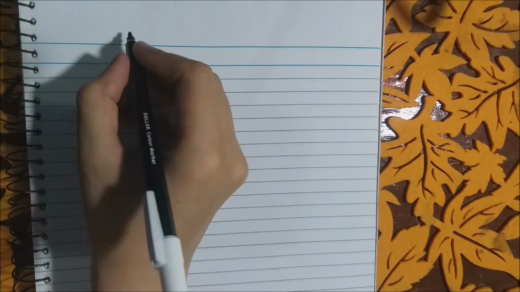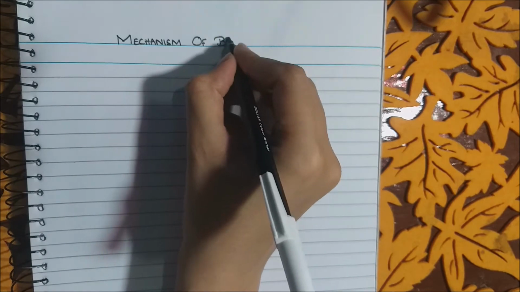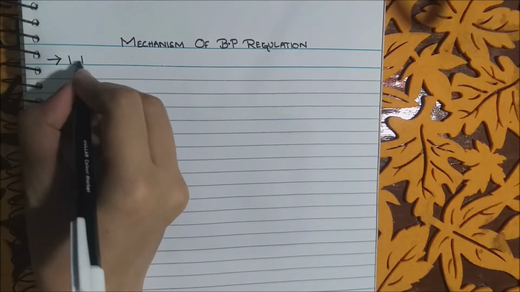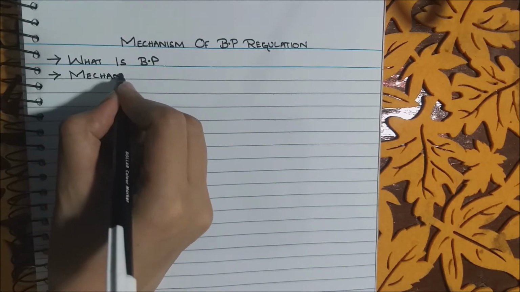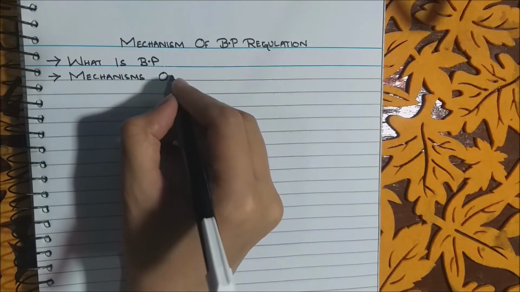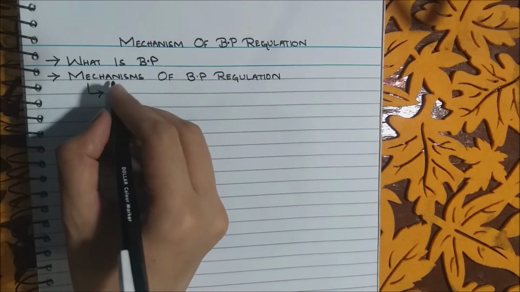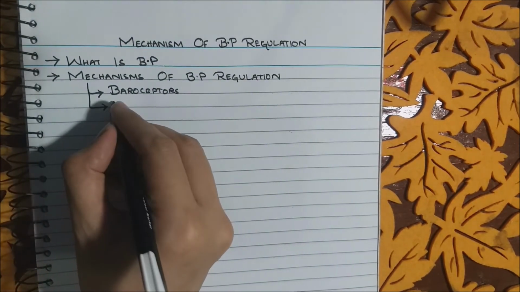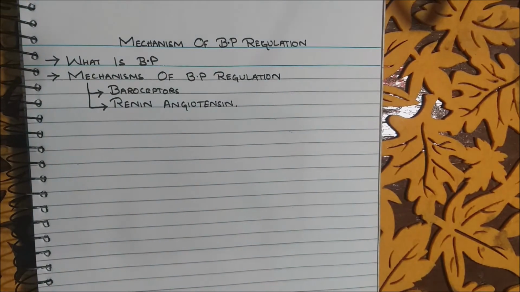Today we will discuss the mechanism of BP regulation. In this, we will study two things. First, we have to know what blood pressure is, what its normal range is, and which factors it depends on. Second, we will study the two mechanisms of BP regulation. Number one is baroreflex, which depends on baroreceptors, and the second mechanism is the renin-angiotensin system.